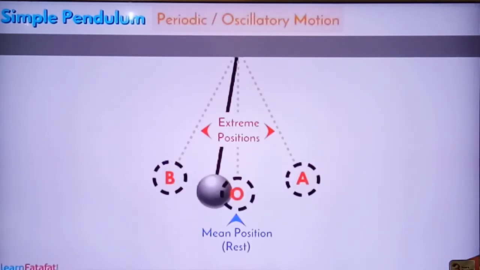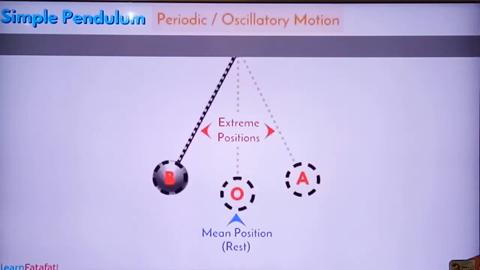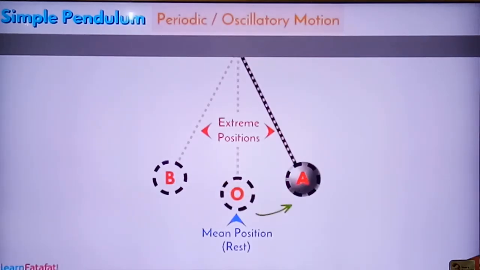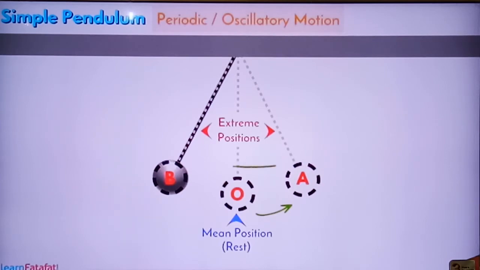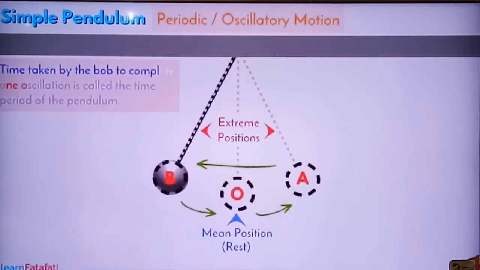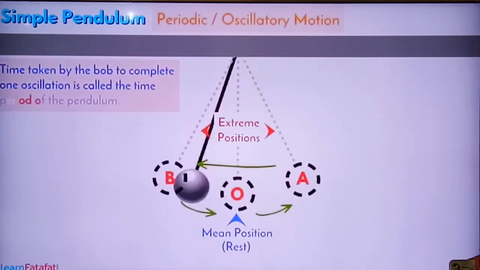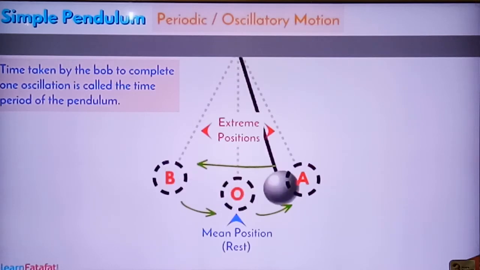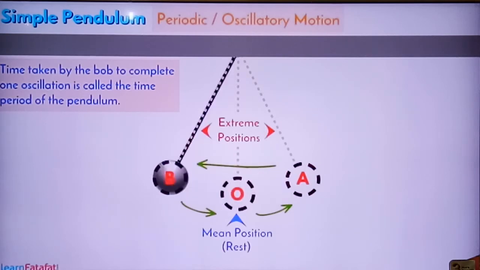This to and fro motion of a simple pendulum is called periodic or oscillatory motion. In this motion it reaches till A, then back to B, and from B again back to O. This is called one oscillation, and the time taken by the bob to complete one oscillation is called the time period of the pendulum. So this is how we can calculate the time period of the pendulum.